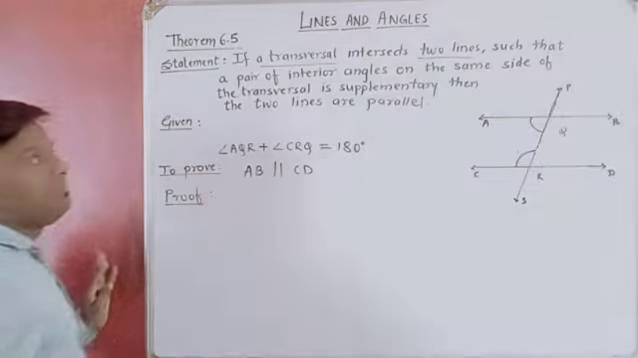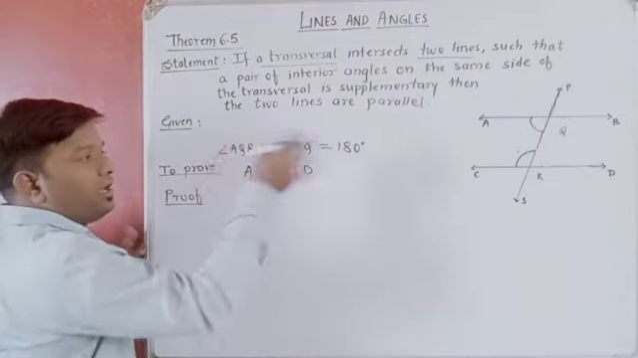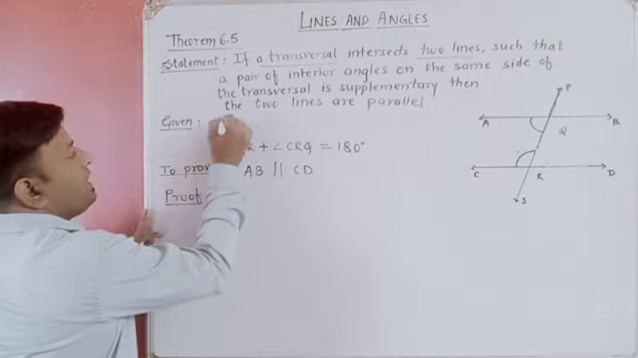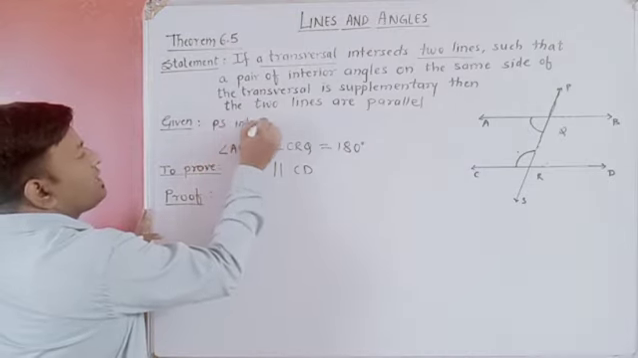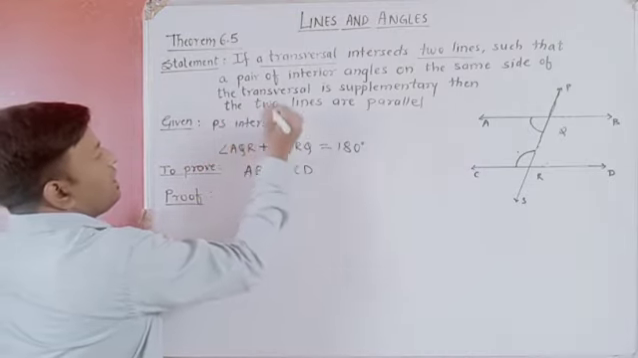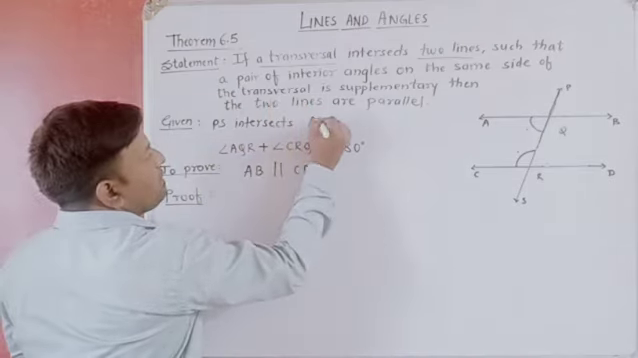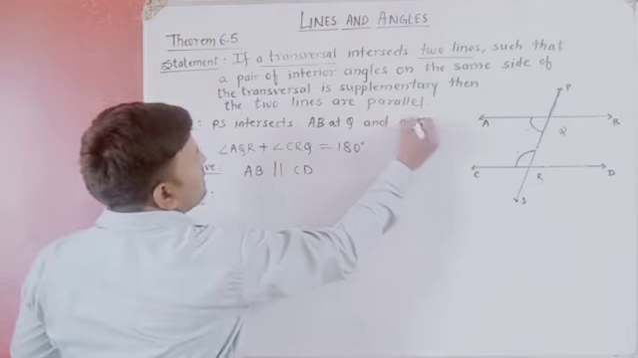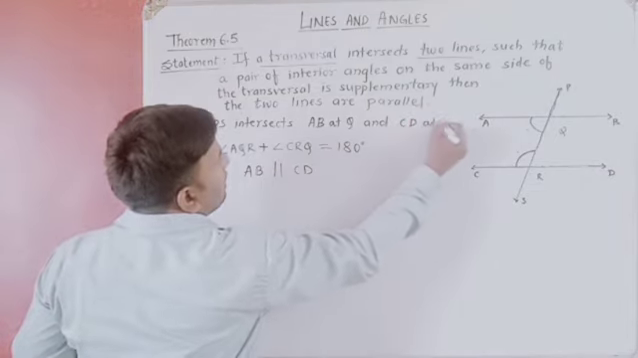Now it is very simple. First, write all the given things which you can observe. So we can observe that line PS intersects AB at Q and CD at R.